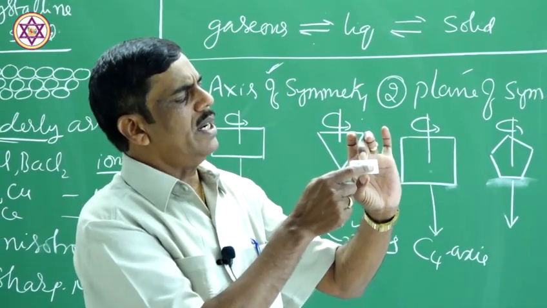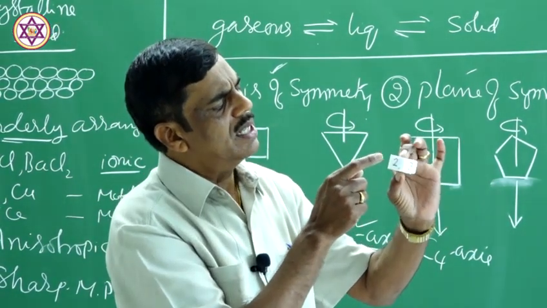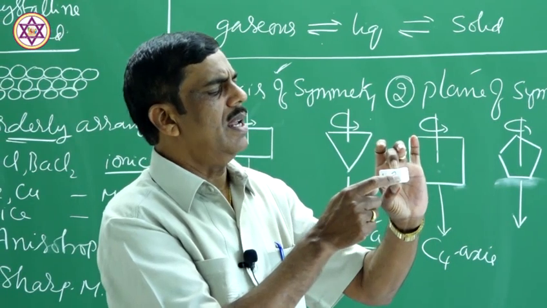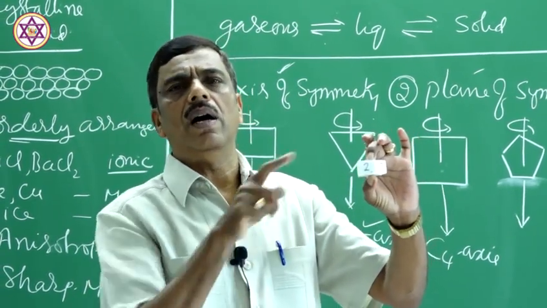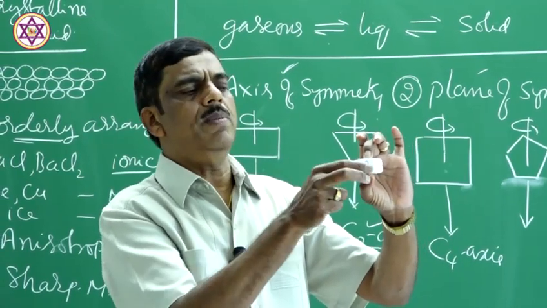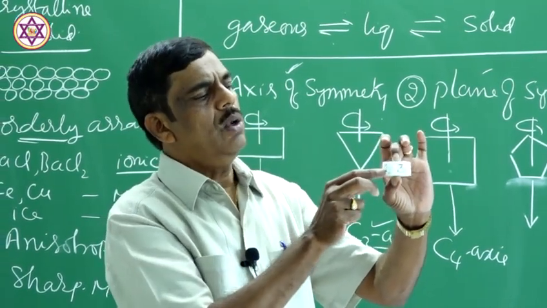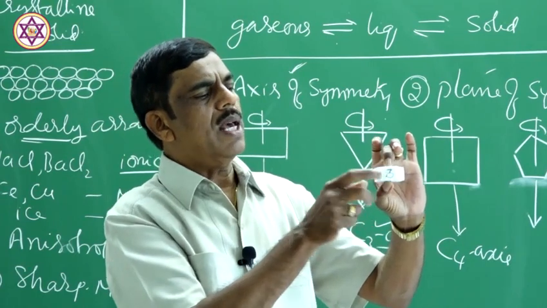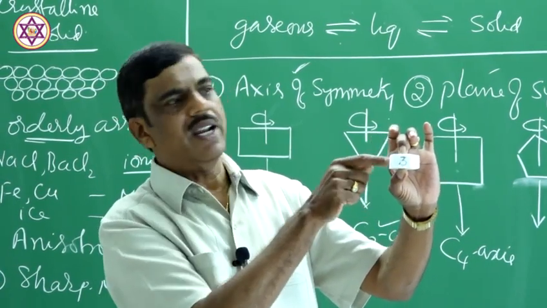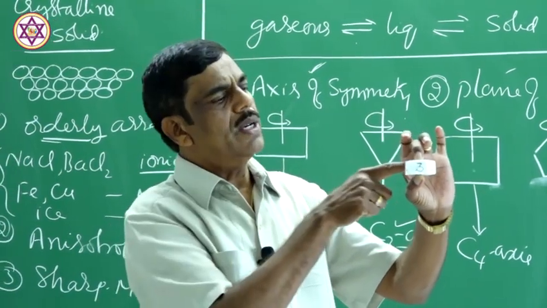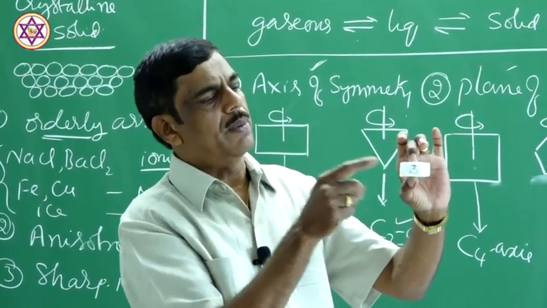If you rotate this, second face will come here, but this edge will be more than the earlier one. Therefore, no similar appearance. Now, if you rotate this third, what happens? This edge, opposite side edge, goes towards left. Earlier it was towards this side, now it is towards that side. There is no similar appearance.